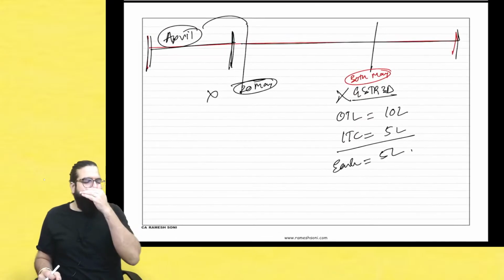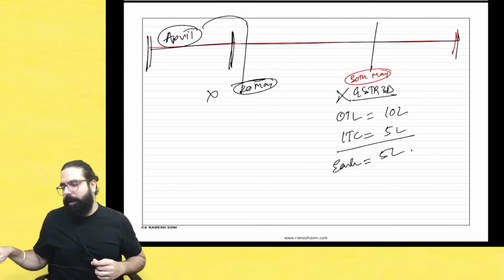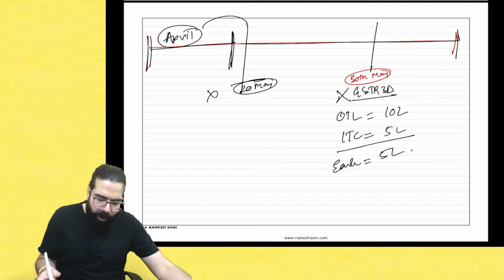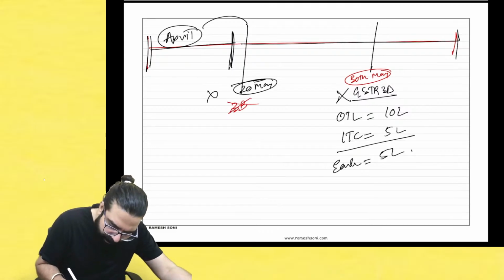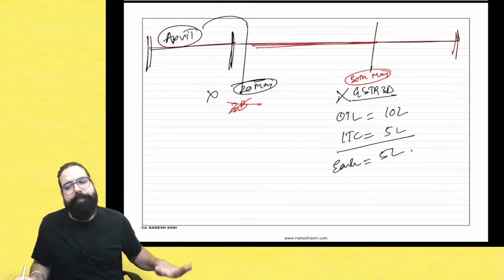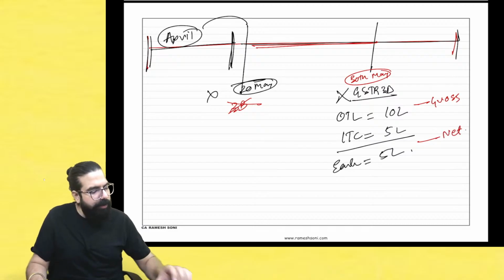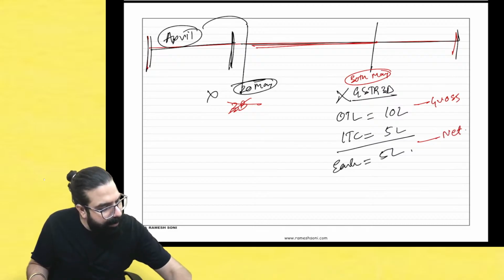If you filed your GSTR 3B on 30th May, can you tell me, everyone, on what amount should I pay the interest? Because I delayed the 3B, on what amount will interest come? On the gross tax liability or on the net tax liability? Can everyone tell me: gross tax liability or net tax liability?